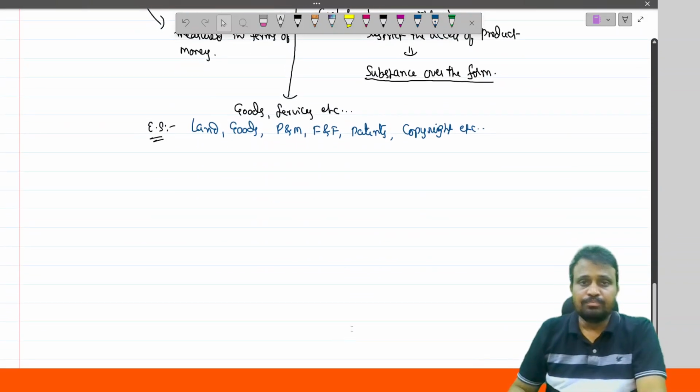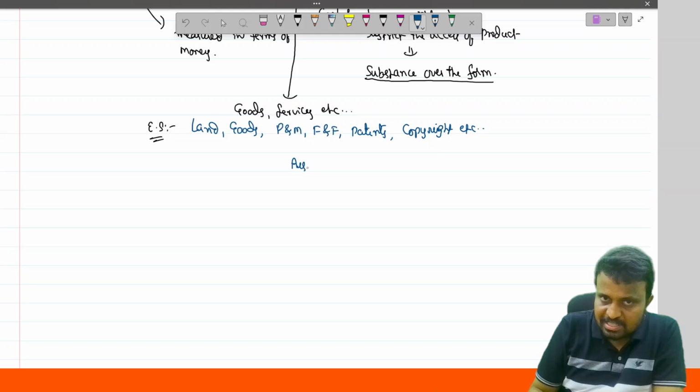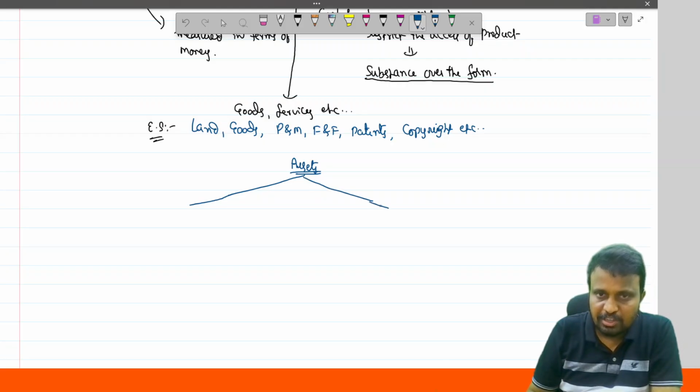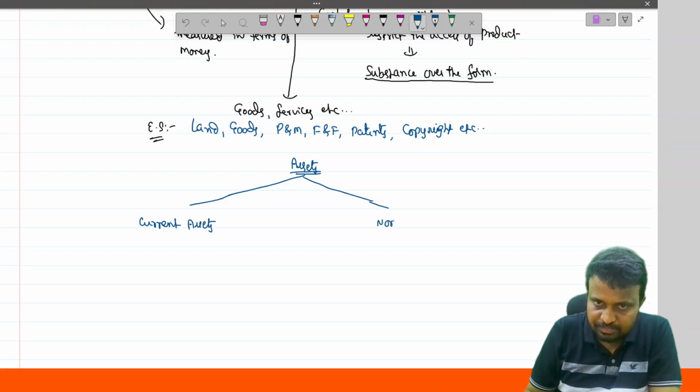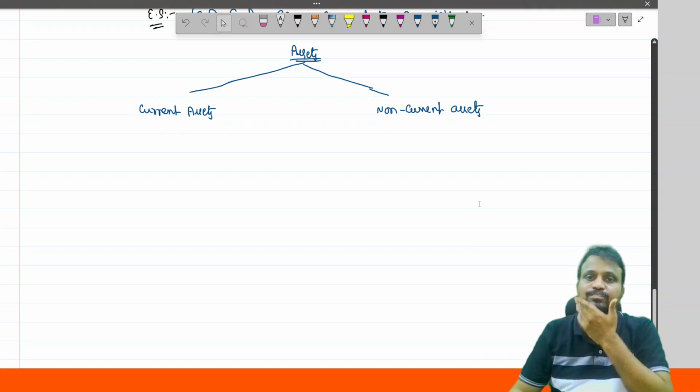Okay. And next up, assets are generally classified into two types. One is current assets and another one is non-current assets.